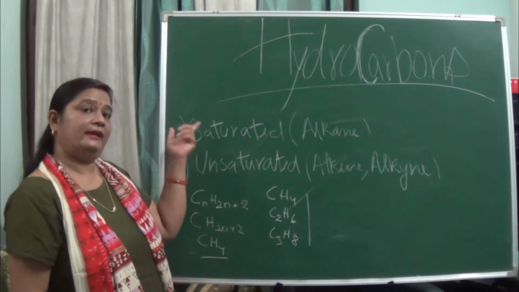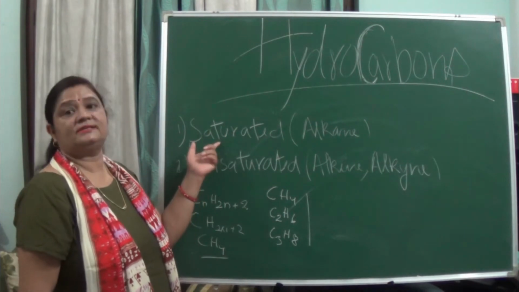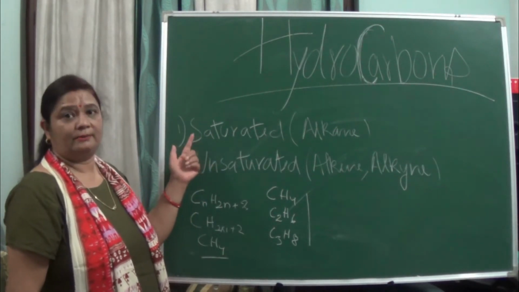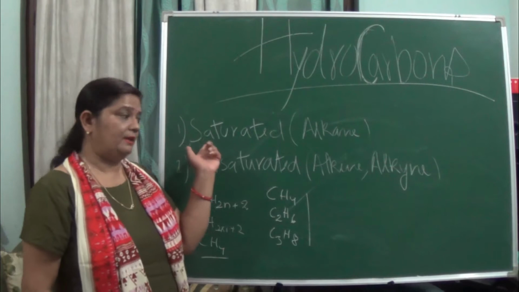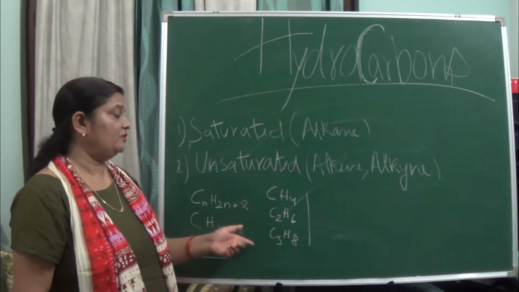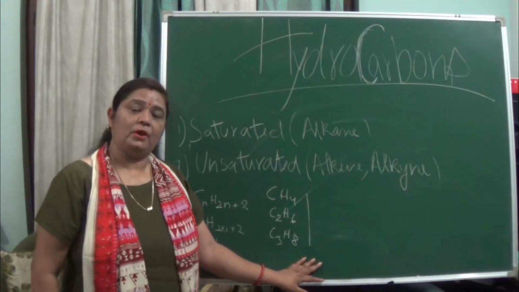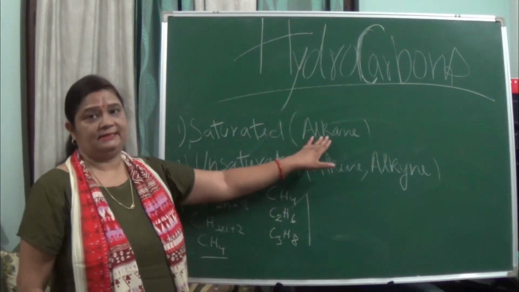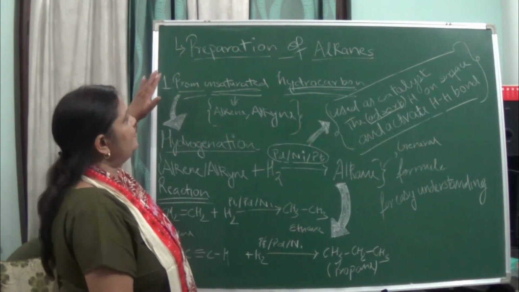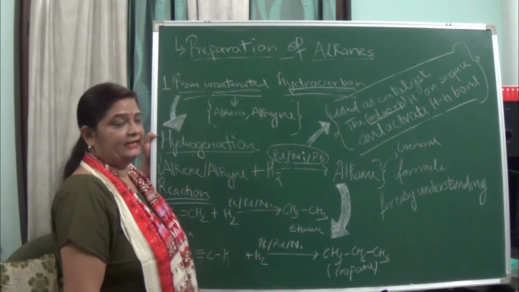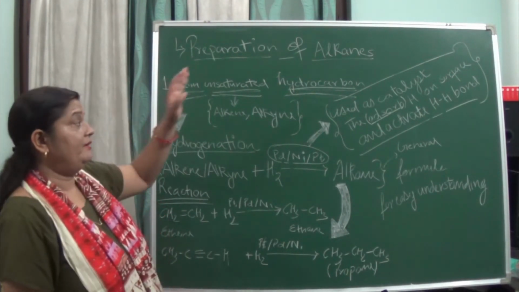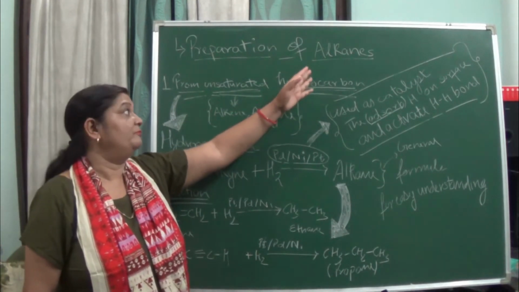Nomenclature I have already dealt with in the previous chapter, basic concepts of organic chemistry. Now we are going to study the preparation of alkanes. They can be prepared from different compounds and by different ways.